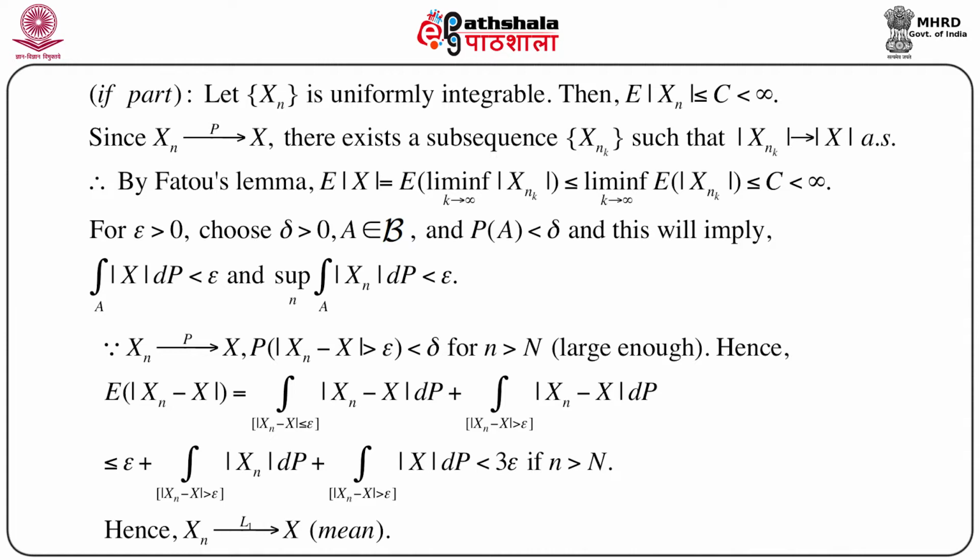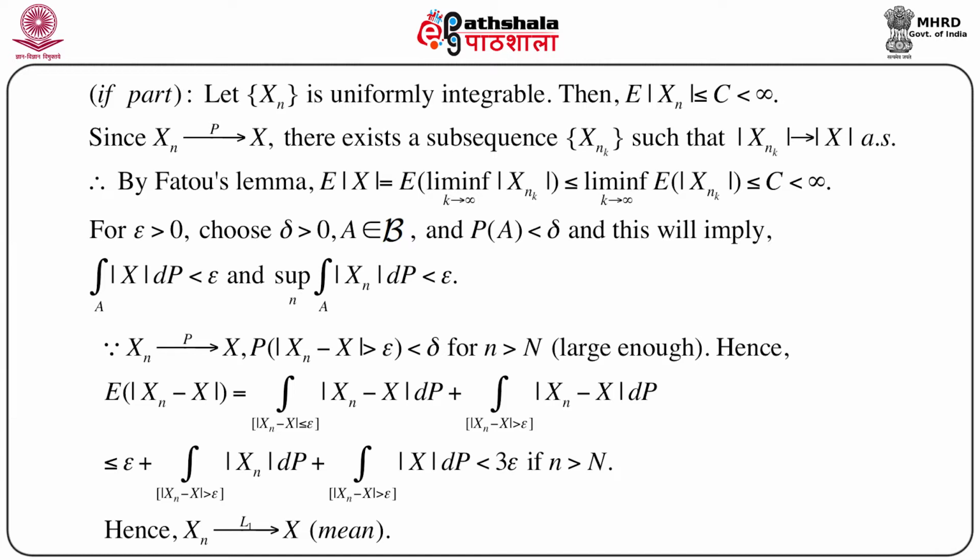Now, since the first term is on the set where mod xn minus x is less than or equal to epsilon, replace modulus of xn minus x by epsilon, so that there will be an inequality, and replacing the integral of dP over a smaller set by the whole, by 1, we have expectation of mod xn minus x less than or equal to epsilon plus the integral over mod xn minus x greater than epsilon of mod xn dP plus the integral over mod xn minus x greater than epsilon of mod x dP.